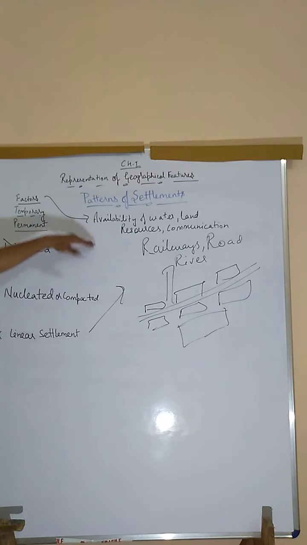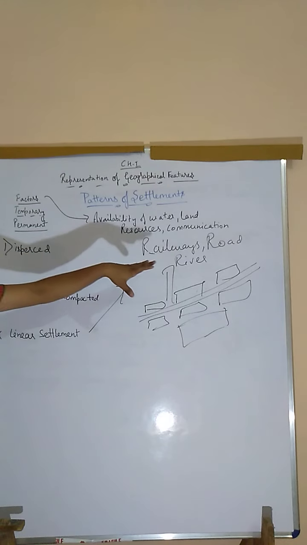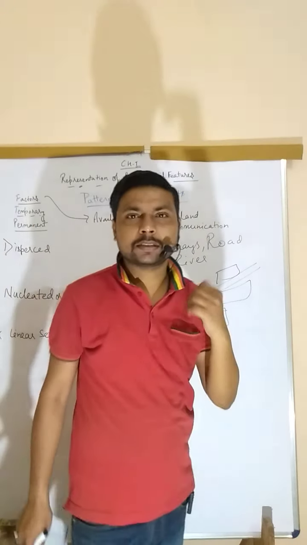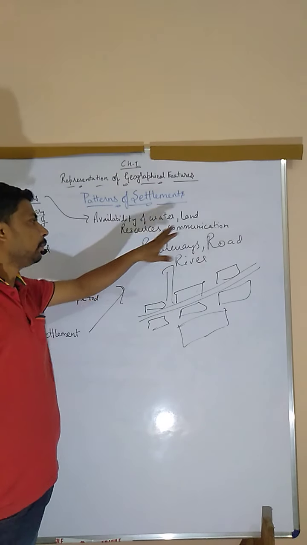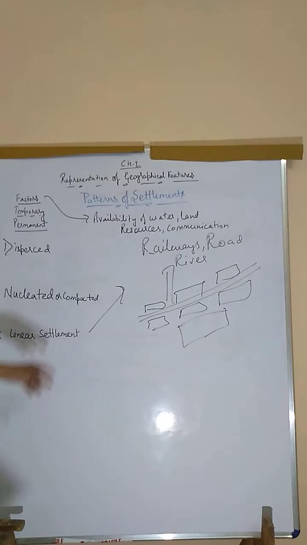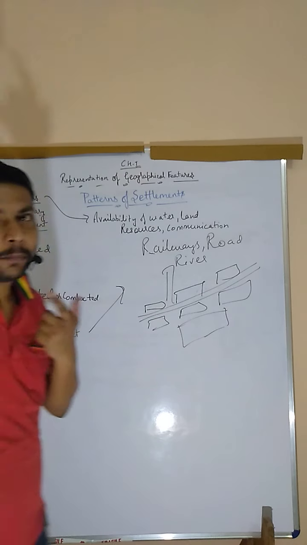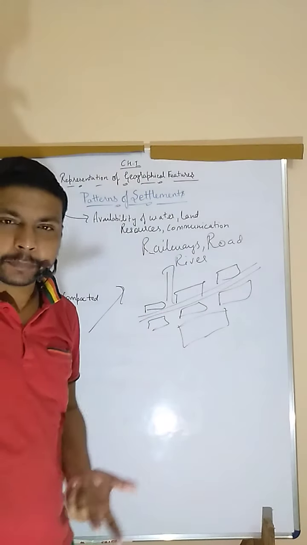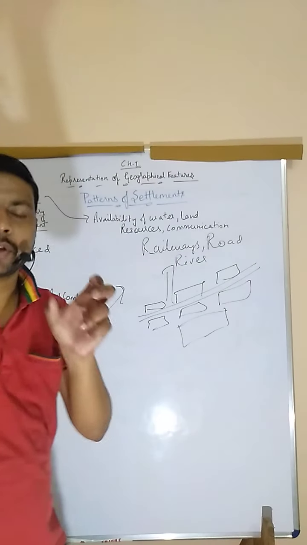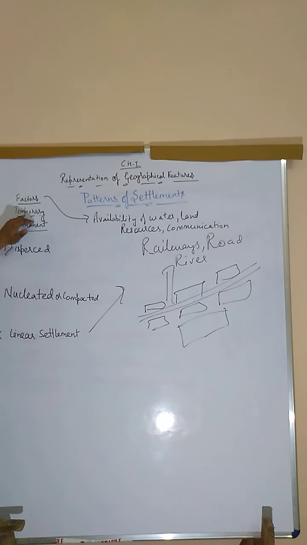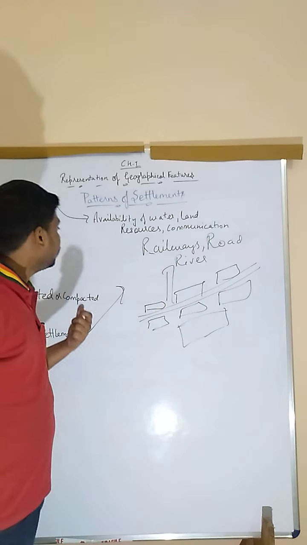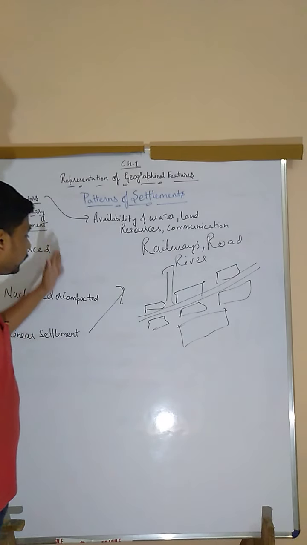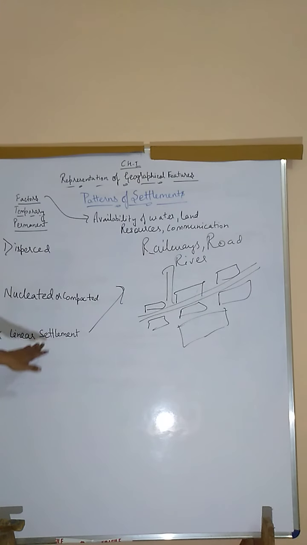So what we have read today is patterns of settlement. Settlement is living at a particular place, and some factors should be included, that is availability of water, land, resources, and communication facility should be very good. And settlement is of two types: temporary and permanent. Temporary settlement is where people have built temporary houses to live temporarily for a short period of time. Permanent is where people used to live for a longer duration. And settlement is of three types: dispersed, nucleated or compacted, and linear settlement.